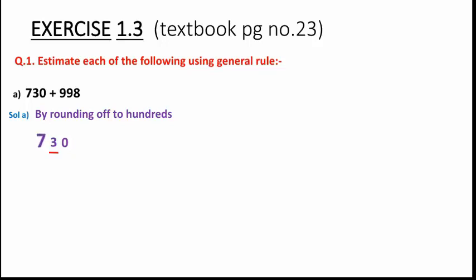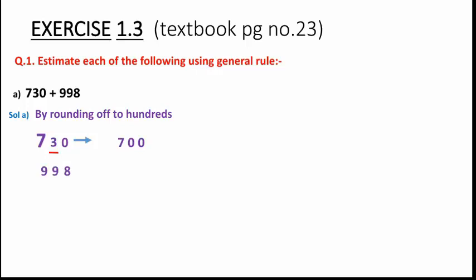Moving to the next-door digit, you have a digit 3. If this underlined digit is less than 5, we don't have to make any changes in the particular digit for which we are willing to get the rounding off done. Fine. So the rounding off for 730 will be written as 700.